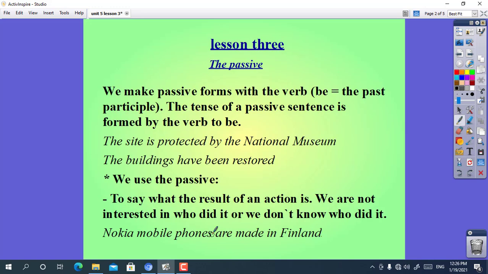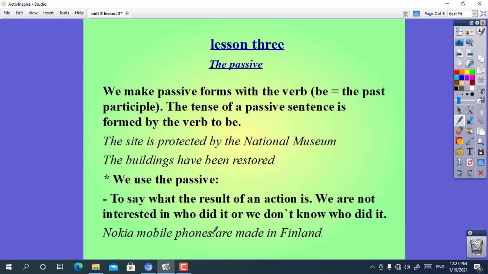Now, let's turn to the grammar of this lesson. The grammar is about the passive. We make passive forms with the verb be and the past participle. The tense of a passive sentence is formed by the verb to be. For example, the site is protected by the National Museum. This sentence is in the present simple passive. It consists of is and the past participle.